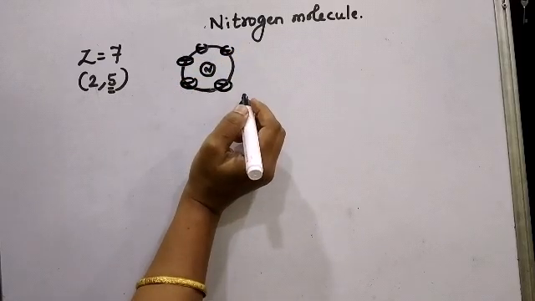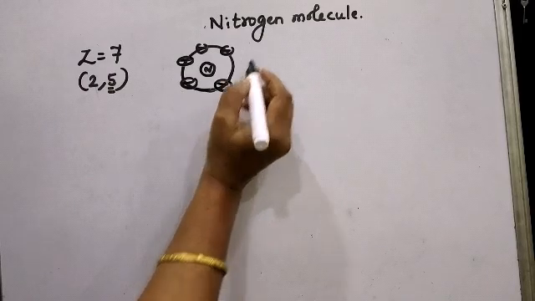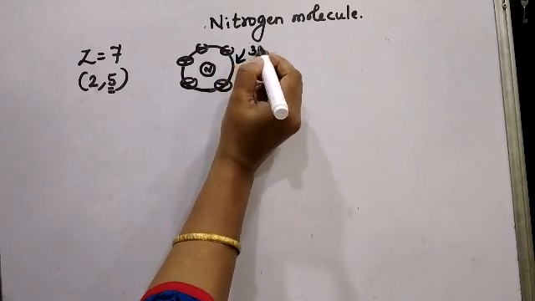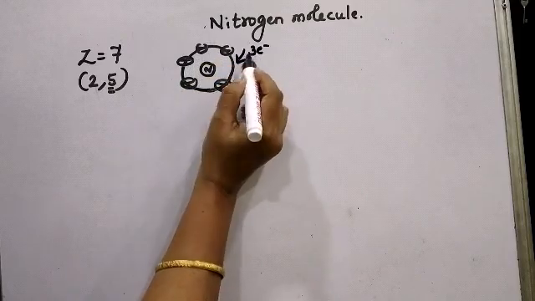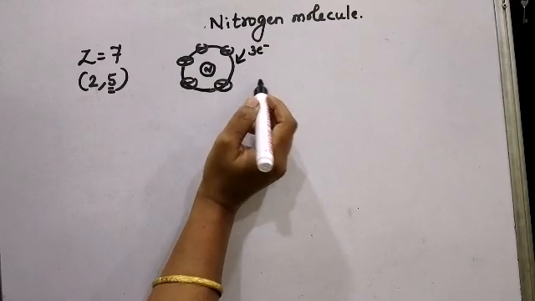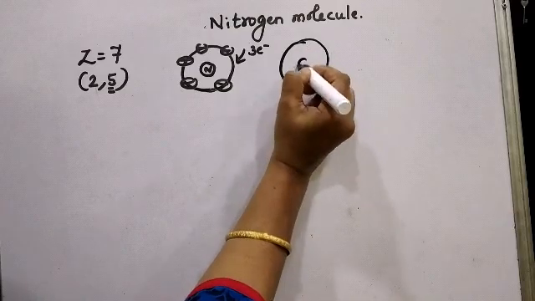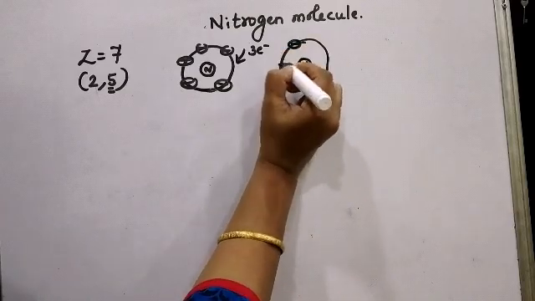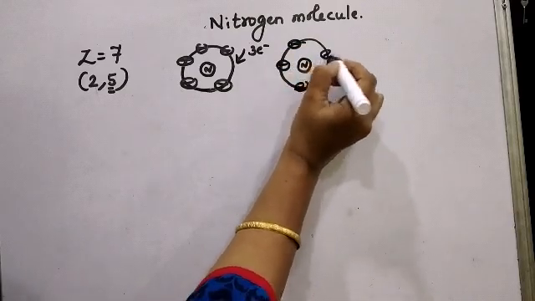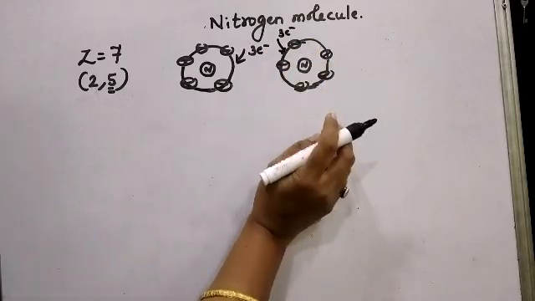Is nitrogen stable? No. To become stable, nitrogen requires another 3 electrons. Then only it will complete 5 plus 3, 8. It will complete its octet state. Nitrogen will not accept any electron from another atom of nitrogen. So if I take one more nitrogen atom and show 5 electrons in the outermost orbit, this nitrogen will also require 3 electrons in order to become stable.